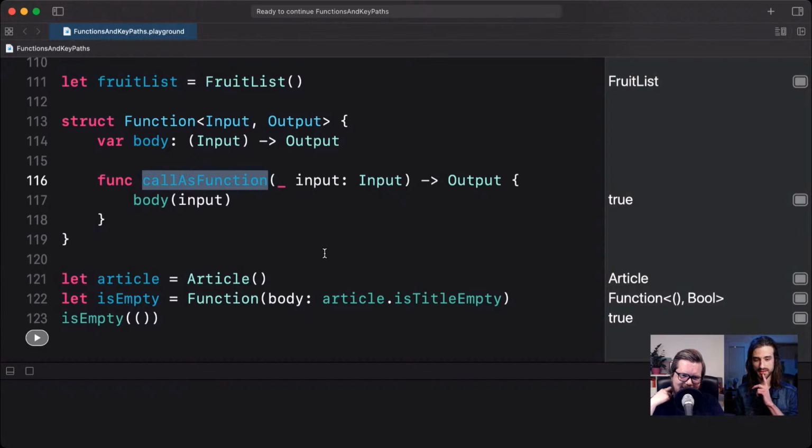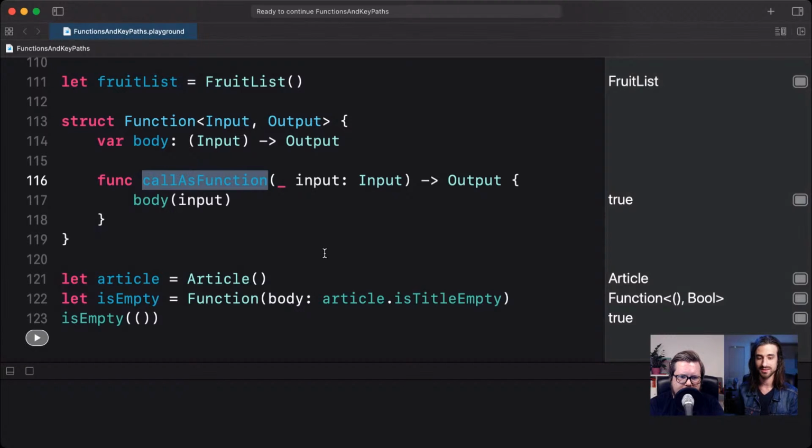And one thing that I was a bit surprised by, because I thought it would work, but actually, let's say you have an API that expects a function from input to output. If you try to pass in an object of type function, I would have expected it to be bridged because it has callAsFunction, and for me it didn't work. So to me it takes back some of the interest of the feature, because you cannot really manipulate the object as if it were a function in all situations.